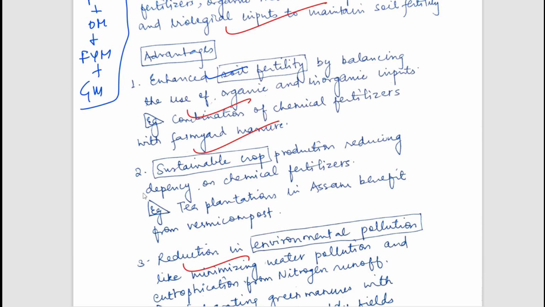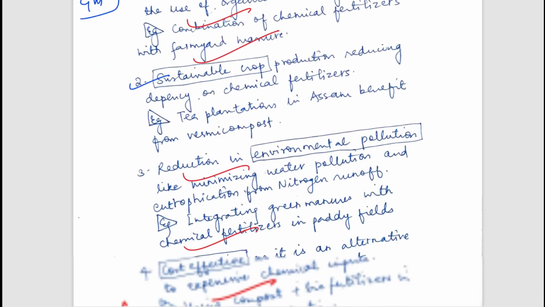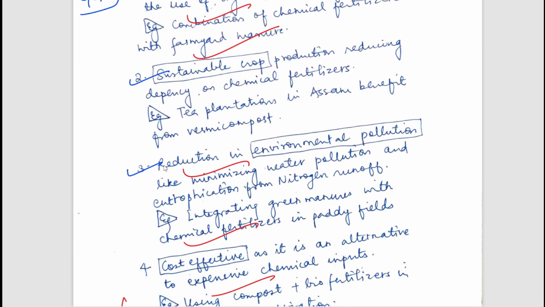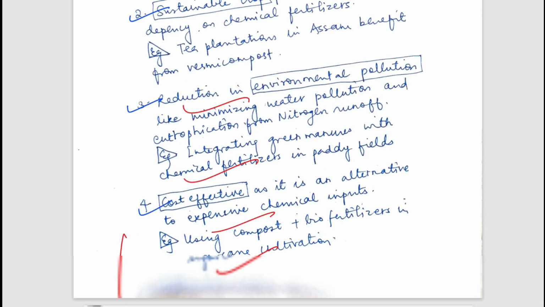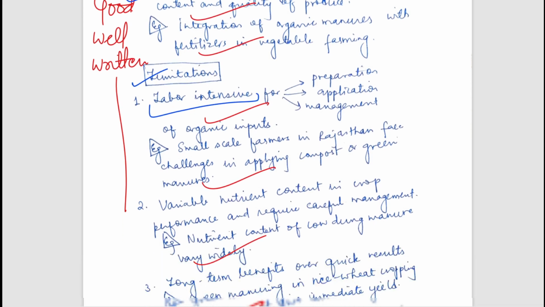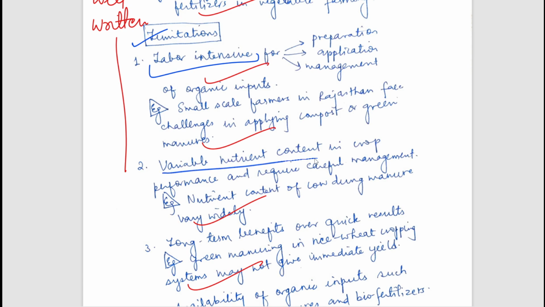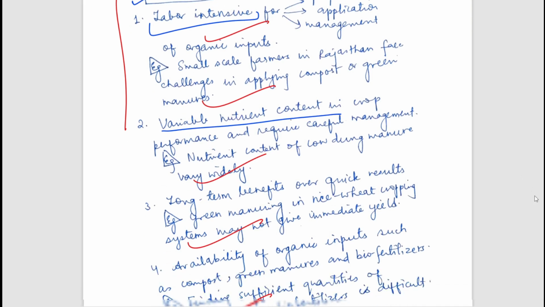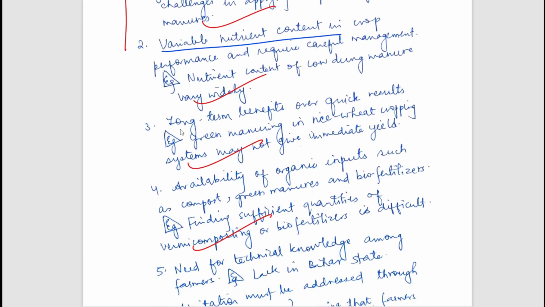Soil fertility, sustainable crop practices, reduced environmental pollution, cost effectiveness, improved crop quantity, and overall improved soil quality. What are its limitations? It is generally labor intensive. There is variable nutrient content in the various types of amendments we are adding, so it can lead to some problems. It leads to long term benefits over quicker results.